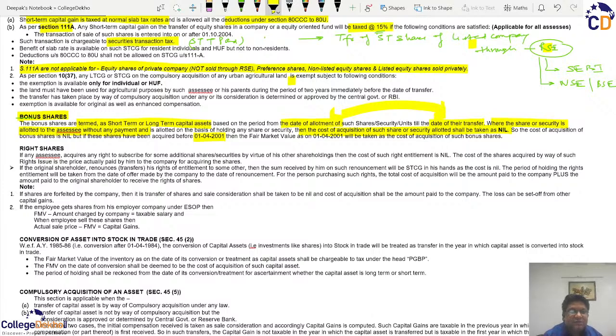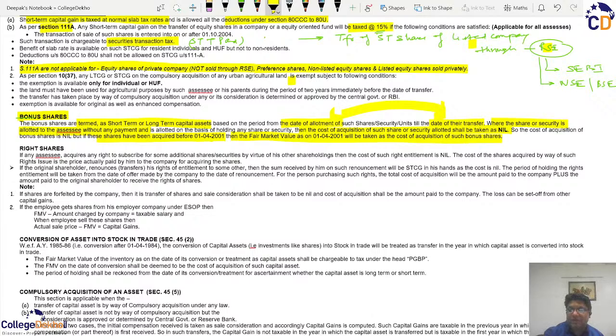Therefore, in the case of bonus shares, because the original cost is nil, bonus shares allotted before 2001 will have the market value as on 1st April 2001 as their cost of acquisition. So it is clear that if the shares have been allotted before 1st April 2001, then the fair market value as on 1st April 2001 will be taken as the cost of acquisition of such bonus shares.